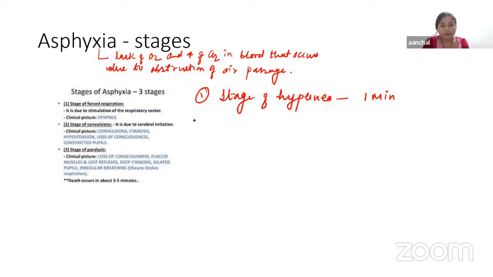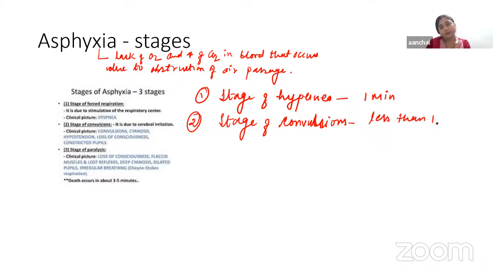Then next we have the stage of convulsion. This is characterized mainly by uncontrolled involuntary muscular contraction. Whenever there is more and more muscular contraction, this condition will arise, and the entire duration of this stage is less than 1 minute.